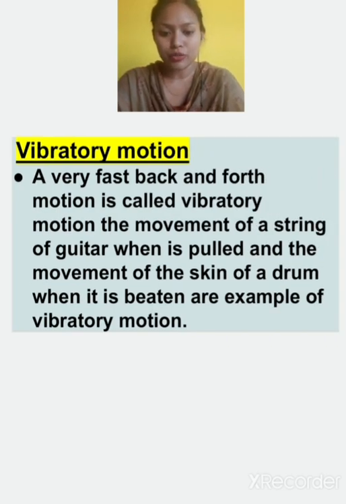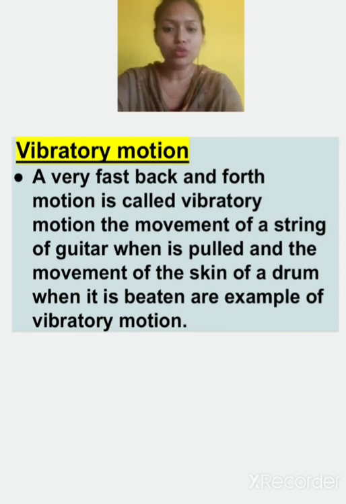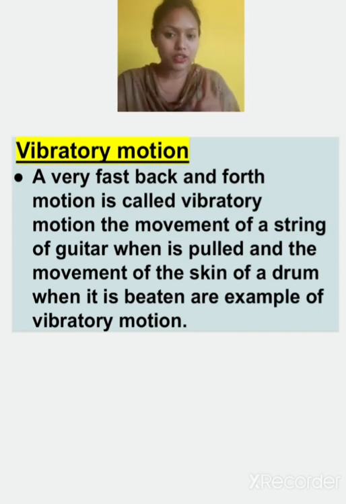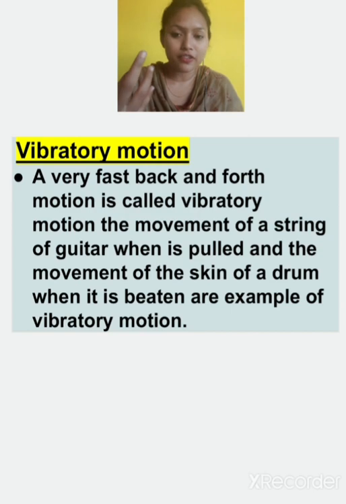In vibratory motion, it is similar to oscillatory motion, but in oscillatory motion it can be at this speed, while in vibratory motion it will be very, very fast. It will be like this, like this. Very fast movement will be there. As we play the guitar, the string moves very, very fast. They are not slow, they are very fast. A small vibration is there, and because of that vibration sound comes. That is vibratory motion.